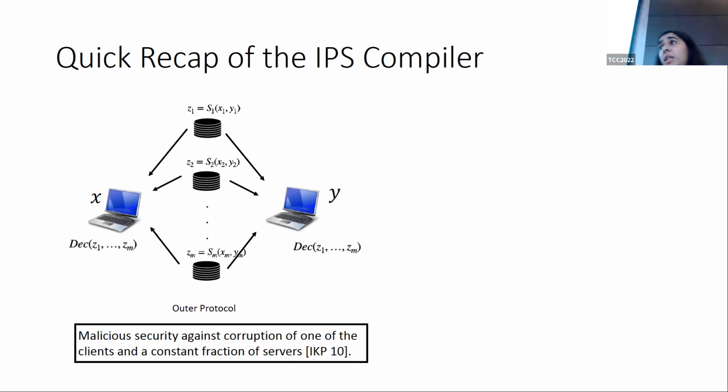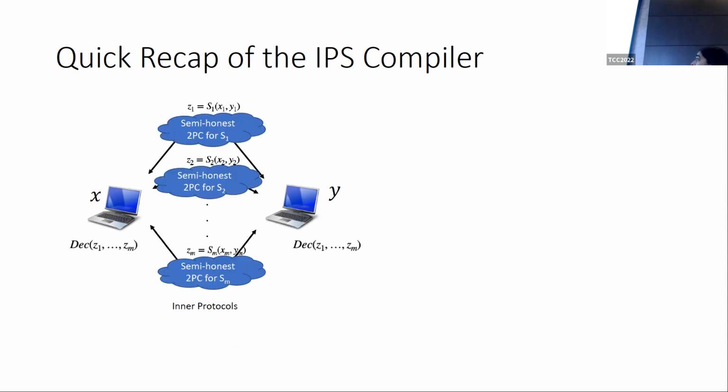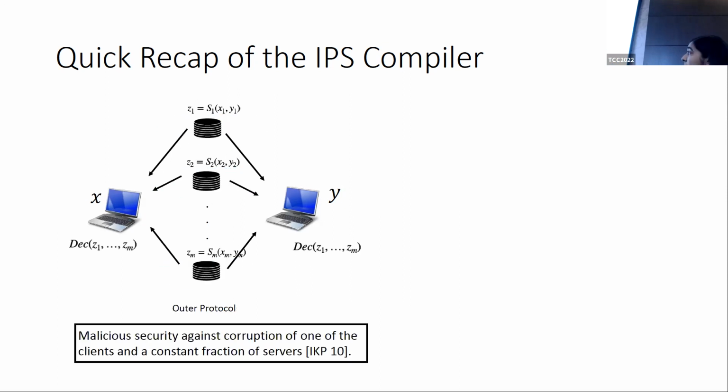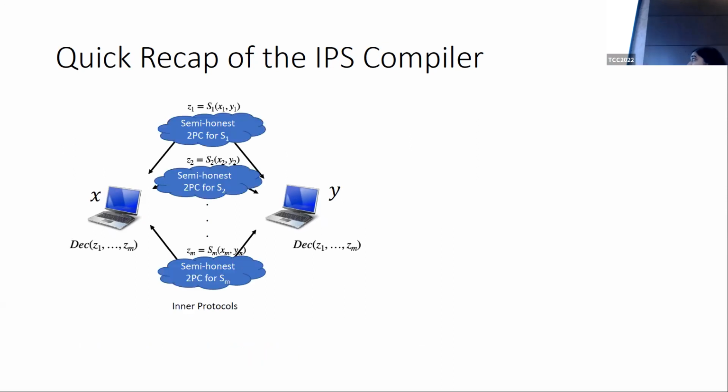In terms of security, we require this outer protocol to satisfy malicious security against corruption of one of the clients and a constant fraction of servers. And such a protocol was built in the work of Ishai, Kushilevitz and Paskin-Cherniavsky in 2010. Now, the way the IPS compiler works is it takes this outer protocol, but then removes the need for these servers by having the clients emulate each of these M servers in their head.